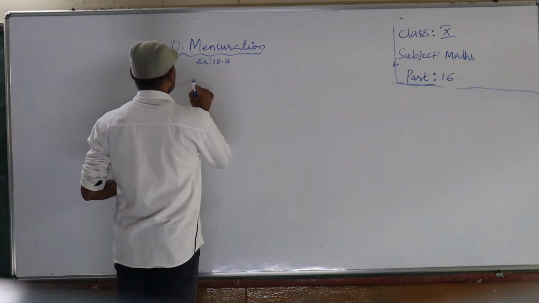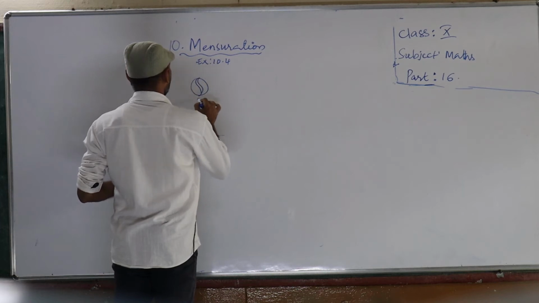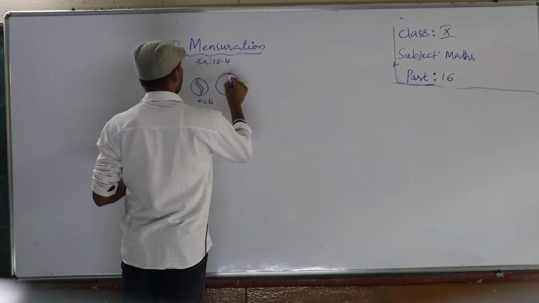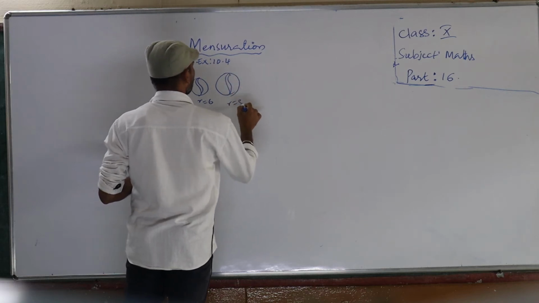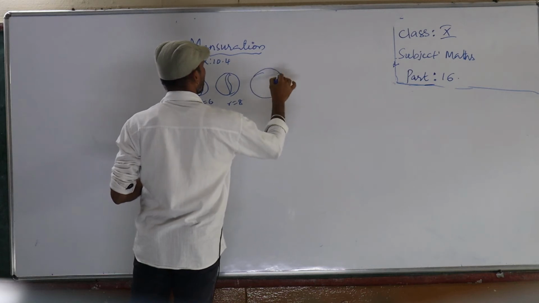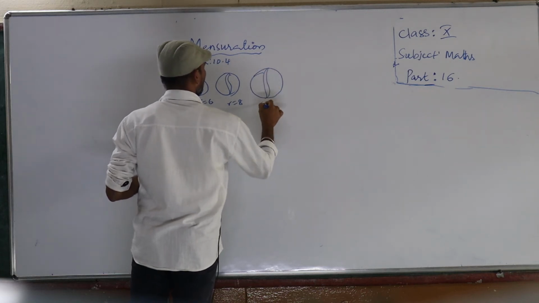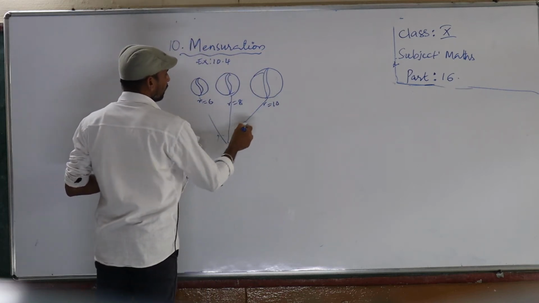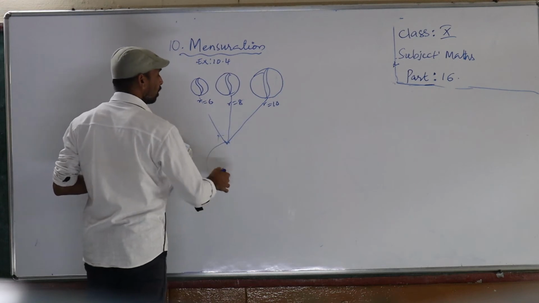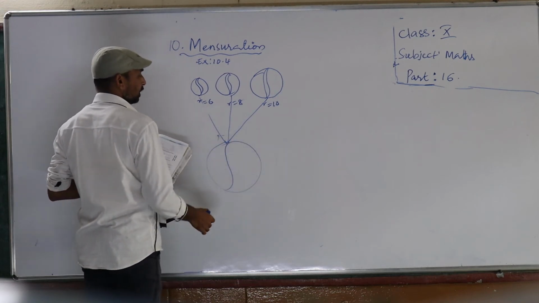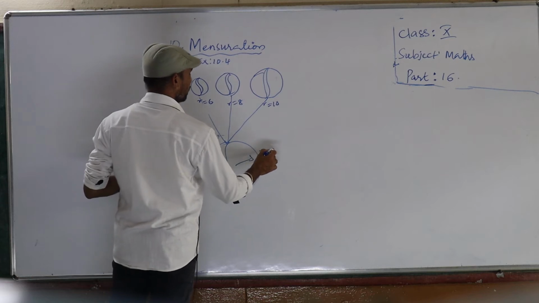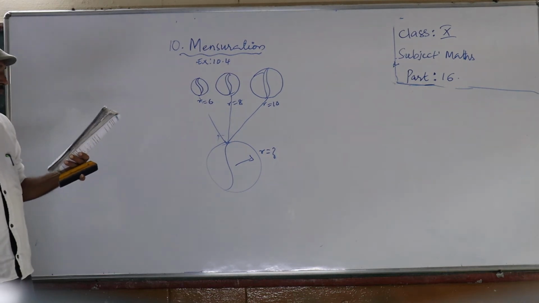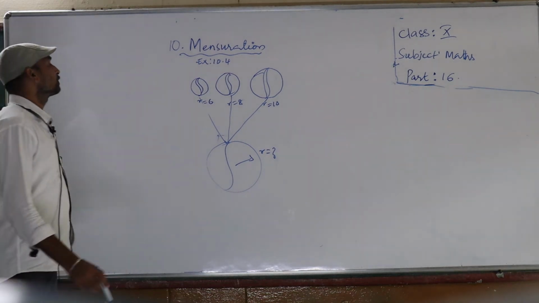Here, three metallic spheres are there. This radius is 6, this one is 8, and the next one is 10. Like these three spheres, they are melting and recasting into a single solid sphere. So then we should find out the radius of the resulting sphere. So what do we have to do?